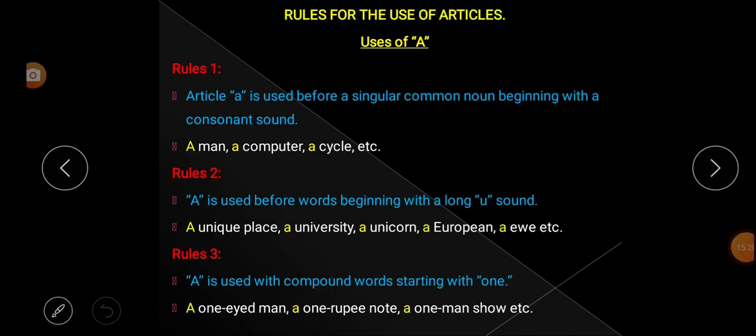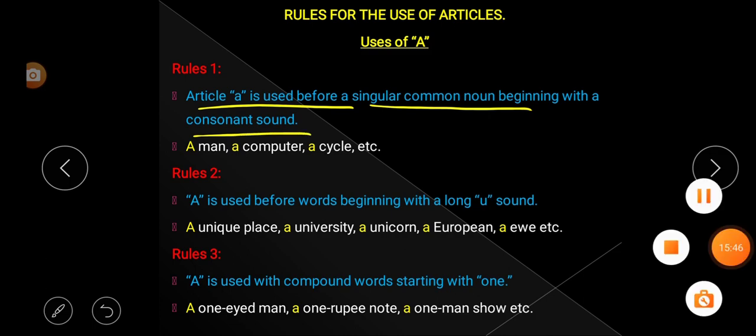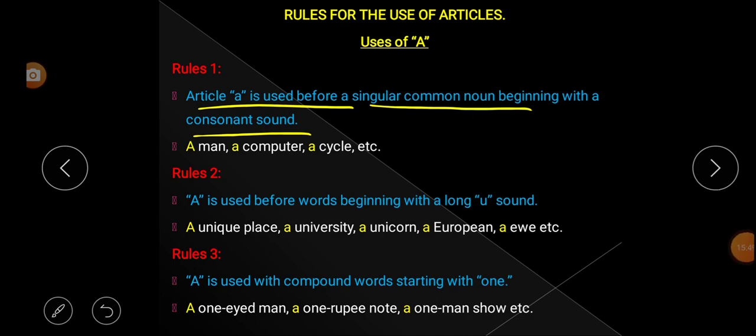Next topic, rules for the use of articles. First one, uses of a. That means where we have to use article a. Rule number 1, article a is used before a singular common noun beginning with a consonant sound. Understood? Article a is used before a singular common noun beginning with a consonant sound.